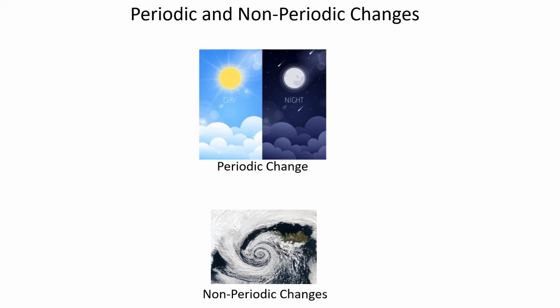So in periodic changes, the events occur after a fixed period of time, and in non-periodic changes, the events do not occur after a fixed interval of time. So in this slide, we have learned about periodic and non-periodic changes. So let's move on to our next slide and learn more about other changes.